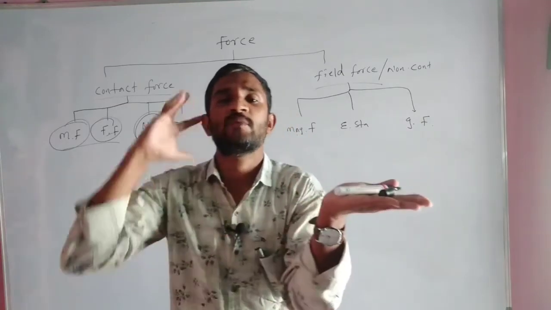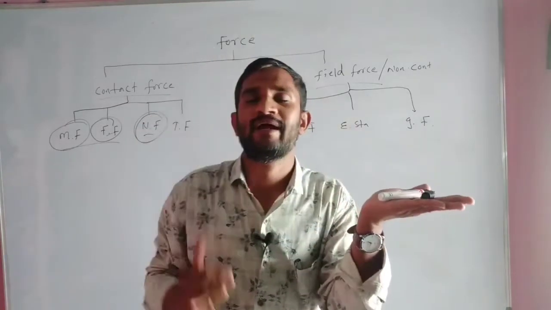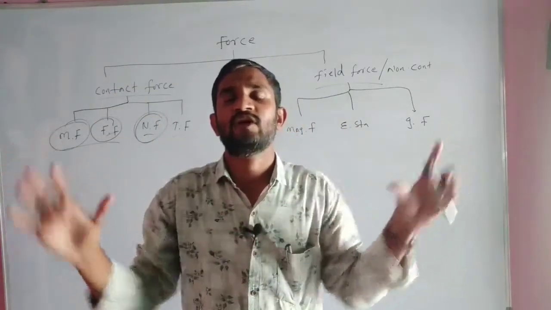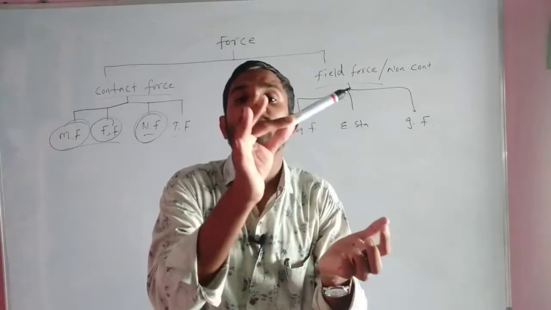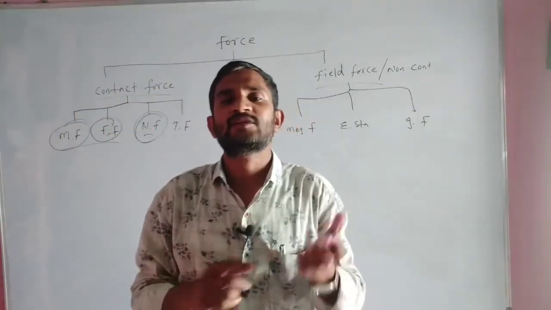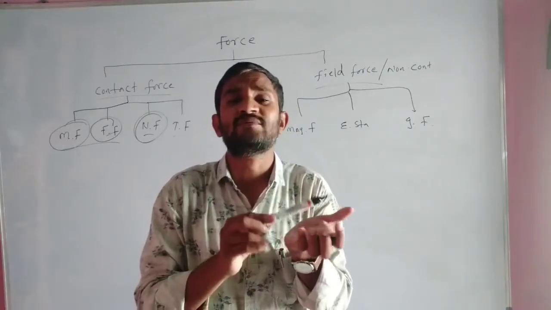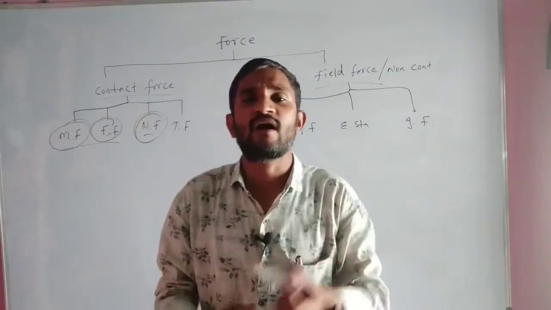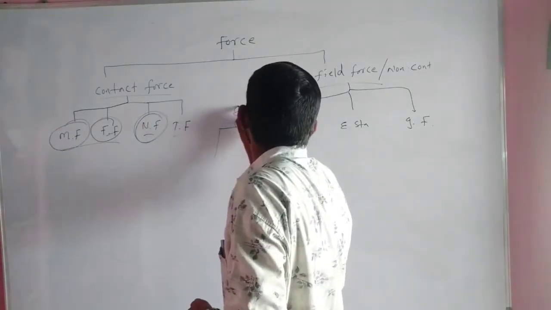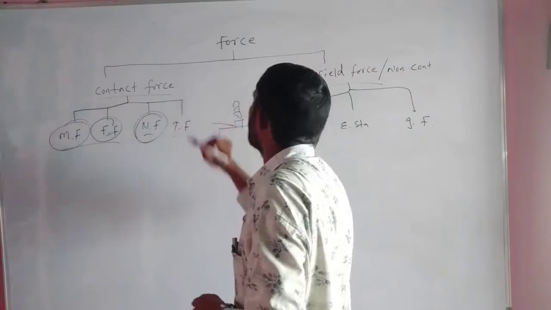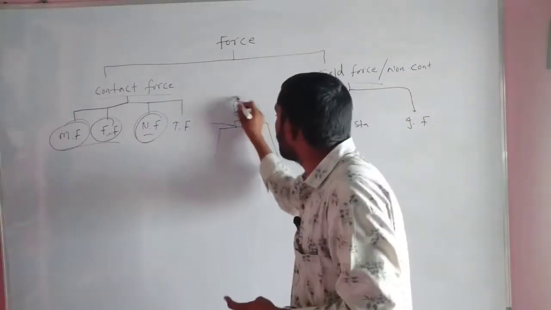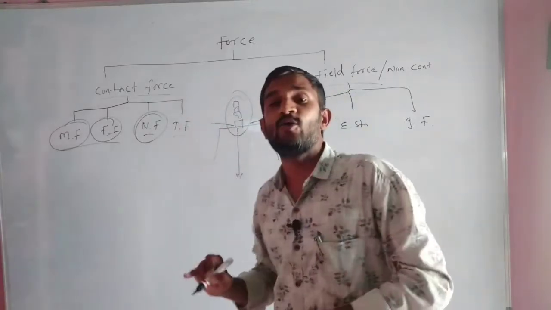Suppose you imagine there is no hand. There is no bench. At that time, what will happen? This marker will fall down. Your books also will fall down. That means there is no support. That means some kind of force is already working. Suppose this is a table, and on the table many books are there, otherwise one marker is there. If the table disappears, all the objects will fall down only.